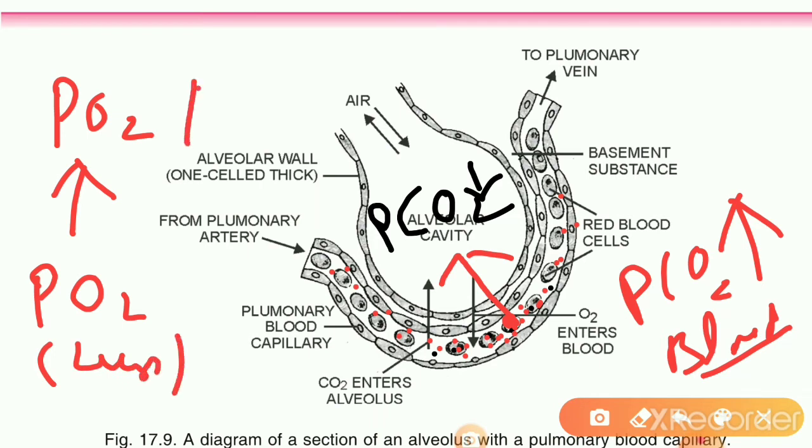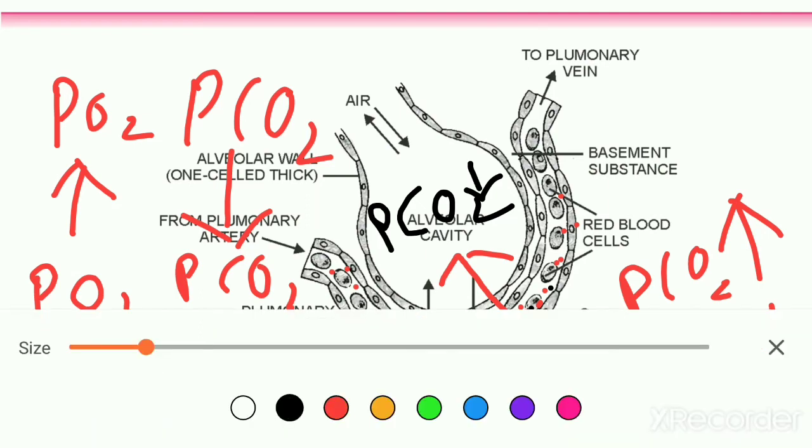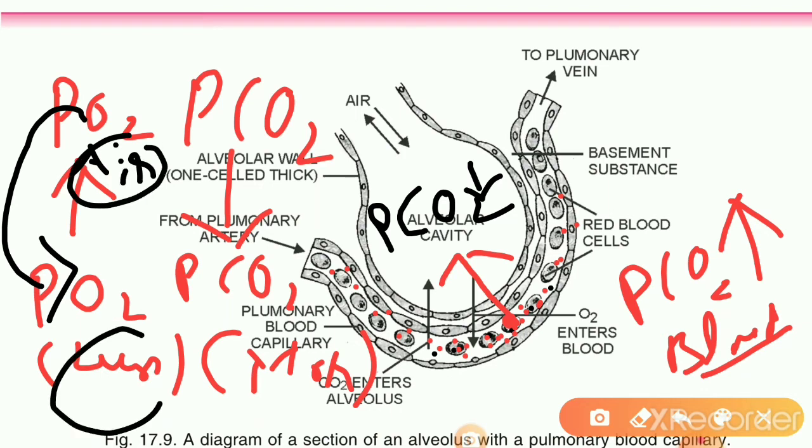But the partial pressure of carbon dioxide was more in the blood and less in the alveoli. Because of that, in the alveoli, the oxygen goes from the air into the blood. This is air here. It goes from the air into the blood.